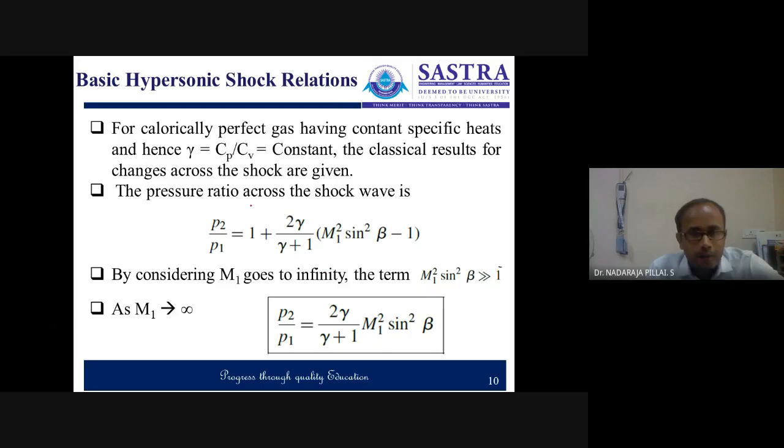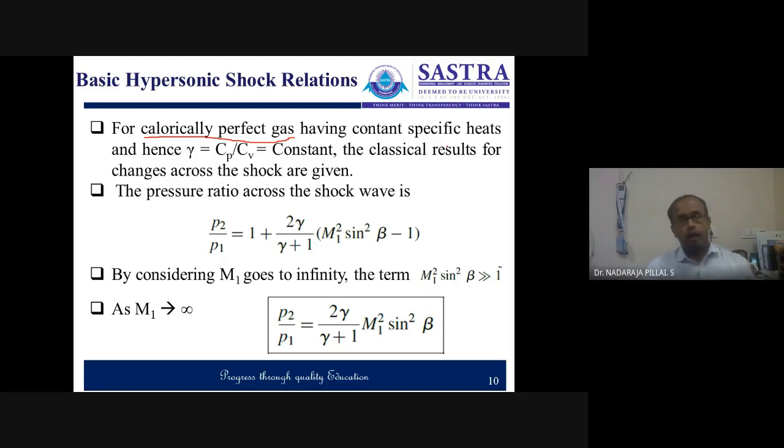Before that, we consider a calorically perfect gas. So in a calorically perfect gas, gamma is equal to Cp by Cv, that is constant. Then the classical results for changes across the shock can be discussed.